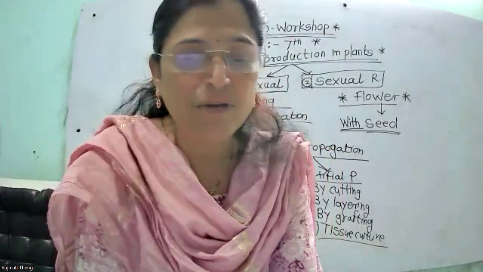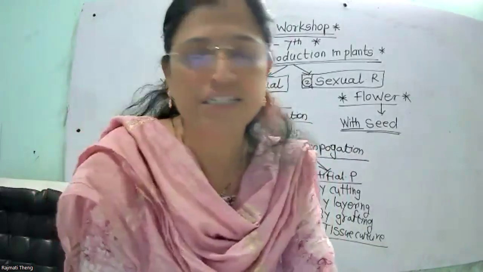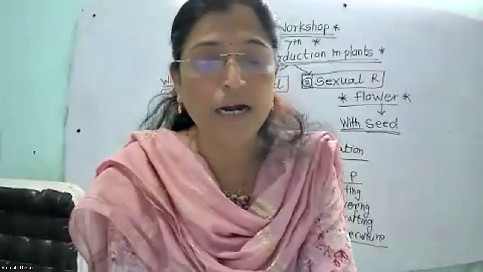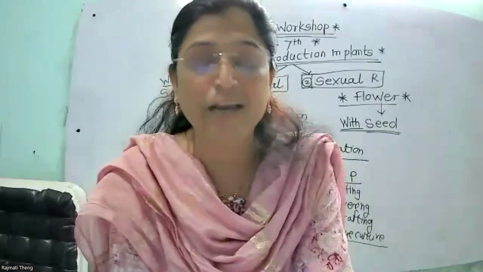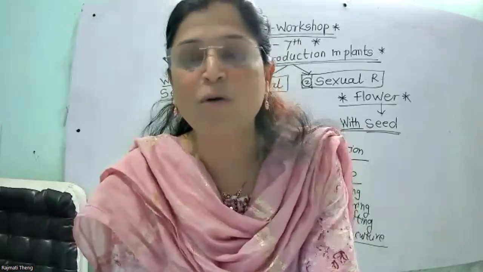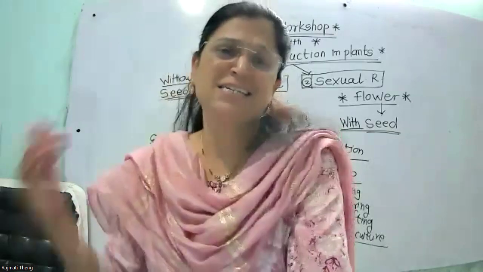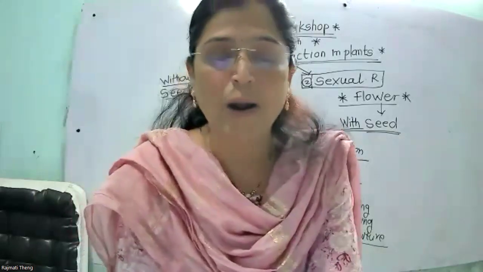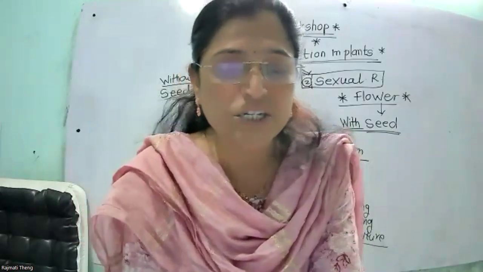Okay, then third method, that is grafting. This method is used in horticulture to develop different ornamental plants like rubber plant, and fruit trees: apple, guava, mango. In this method, the stem of one plant with an oblique cut is called the scion, and this scion is fixed in another tree, called the stock, and the scion and stock are fixed together.